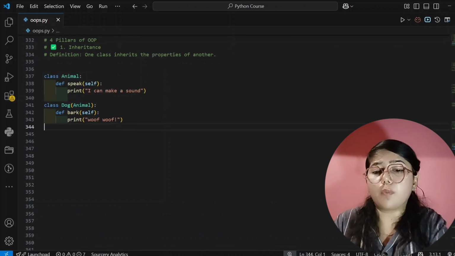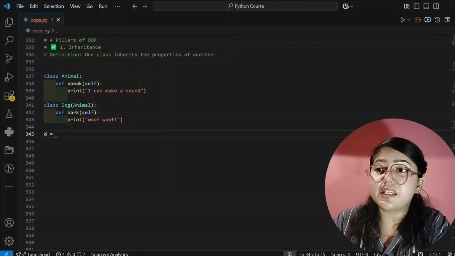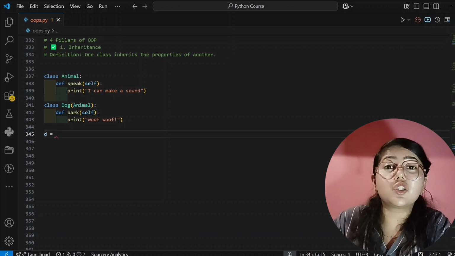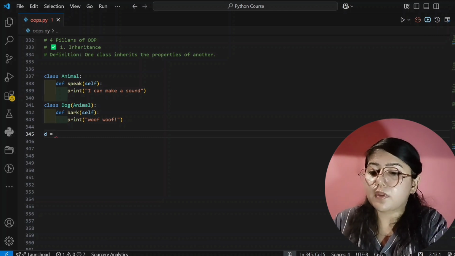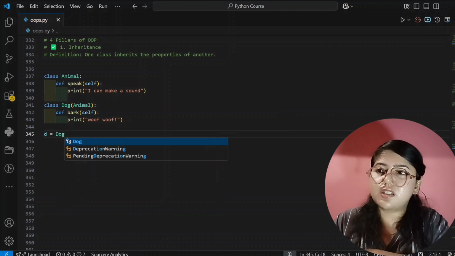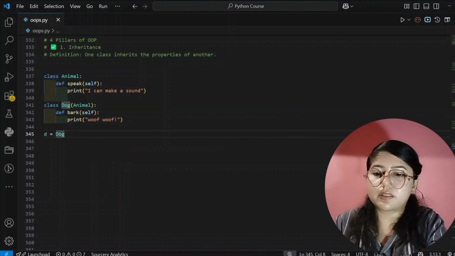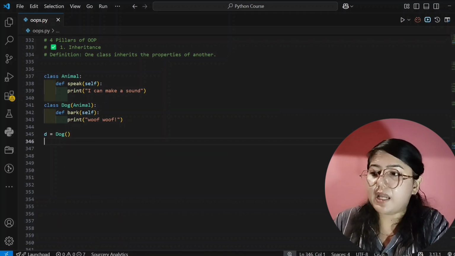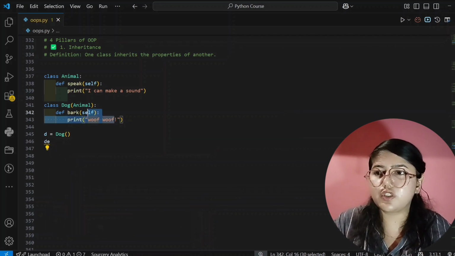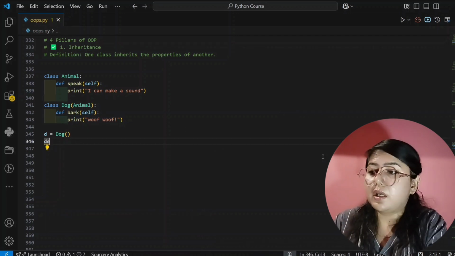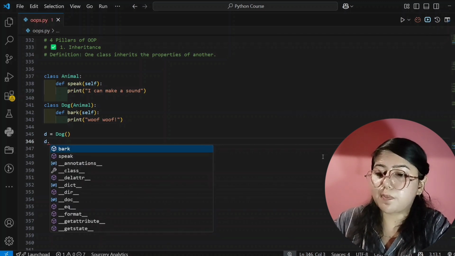Now I will create an object, and I am calling it d, and here I am passing the class of the child, not the parent. I am passing the child, Dog. We have written print inside the method, so there is no need to write print again. I am directly writing the object name dot speak.